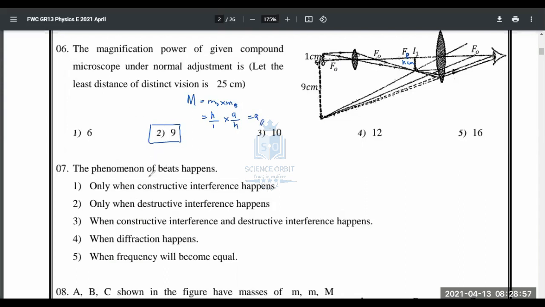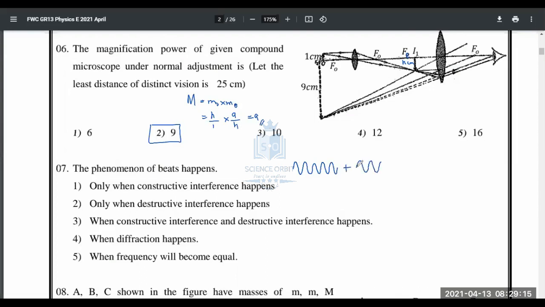Seventh one. The phenomenon of beats happens only when constructive interference happens. Now, I hope you can remember how beats are formed. Well, two waves of slightly different frequencies should overlap.